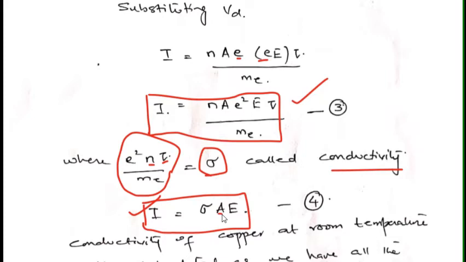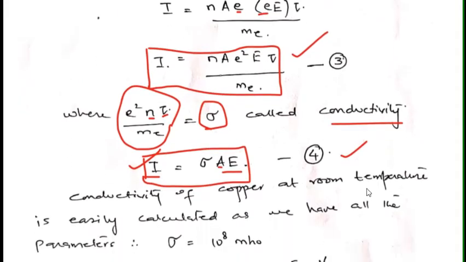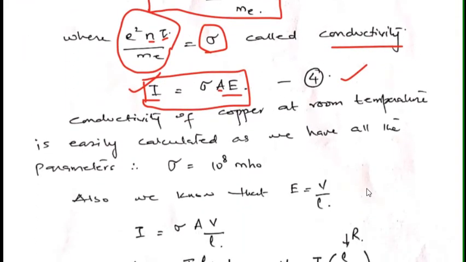And again, if I want a larger value for current, I can increase the value of electric field. So these two quantities will give me a greater value of current. So again, equation number 4 shows another way of representing current I, that is in amperes.